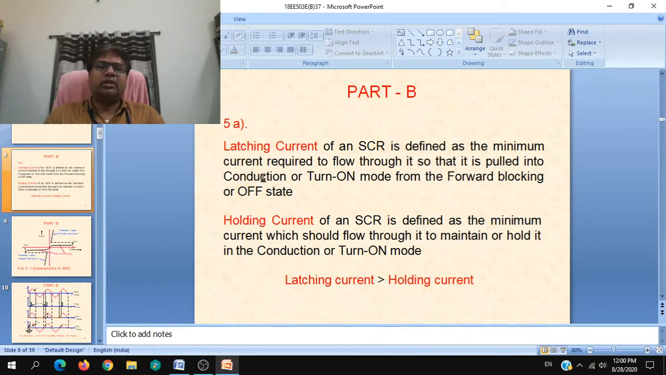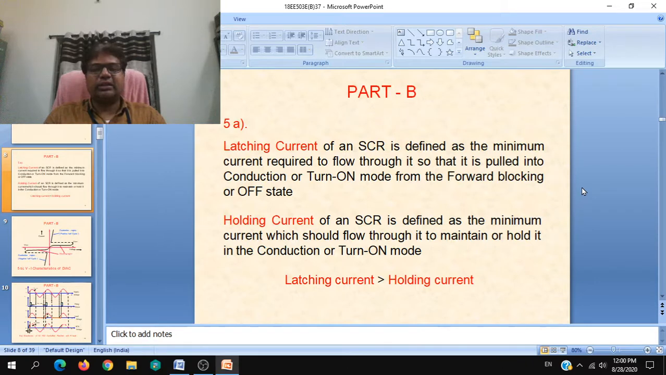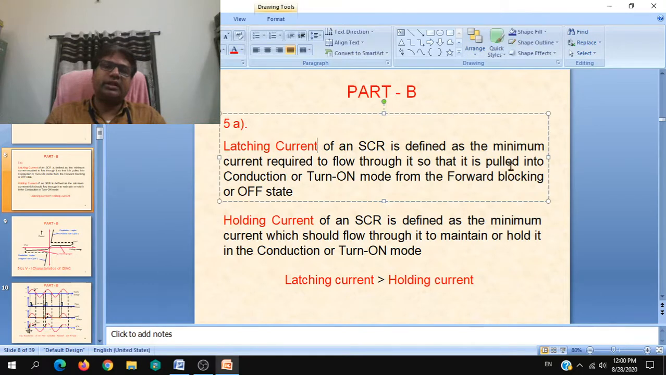5A answer is, just put the heading as latching current. Latching current of an SCR is defined as the minimum current required to flow through it so that it is pulled into conduction or turn on state from the forward blocking or off state. This is the most basic or generalized definition. You can write it in any other way of projection of the definition, like with gate control, without gate control, all those things you can incorporate. But basically you have to understand what is latching current.